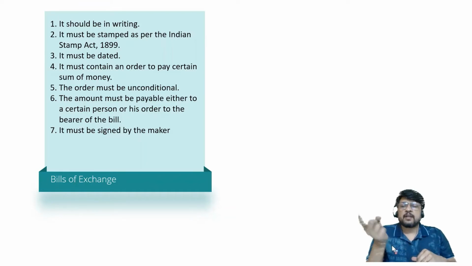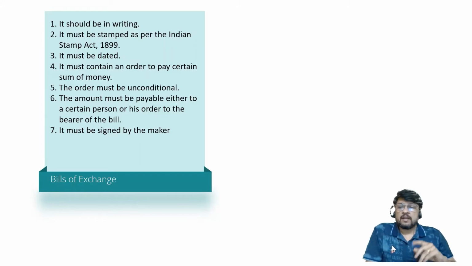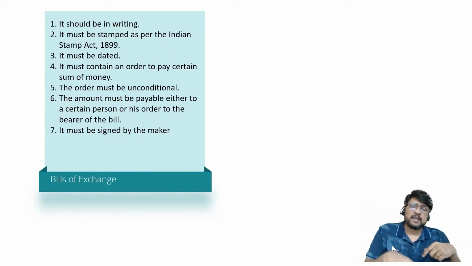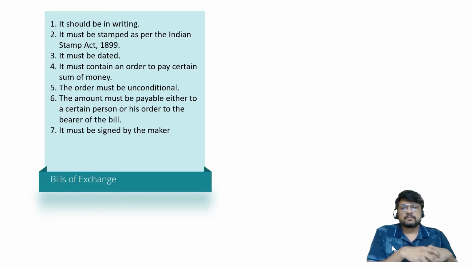It must contain an order to pay a certain sum of money, because a bill of exchange is an order to pay a certain sum of money. The order must be unconditional and the amount must be payable either to a certain person whose name is written there or his order. He may specify that, okay, it is in my name, but I want you to pay to this X, or maybe to Y, or maybe to Z. Or it may also be mentioned that it will have to be paid to the bearer of the bill. And most important, it must be signed by the maker.